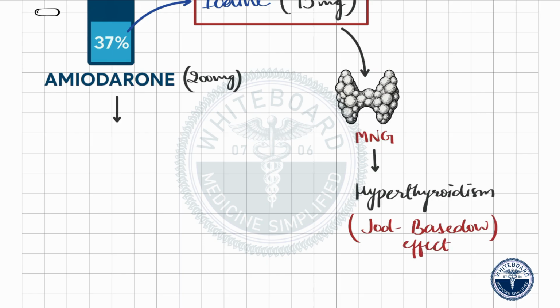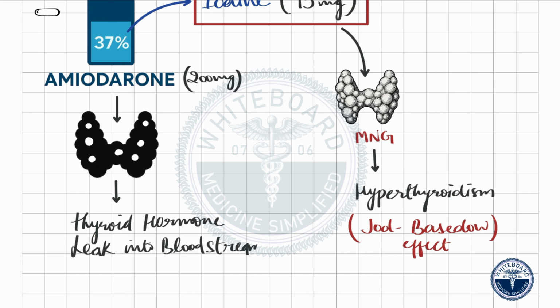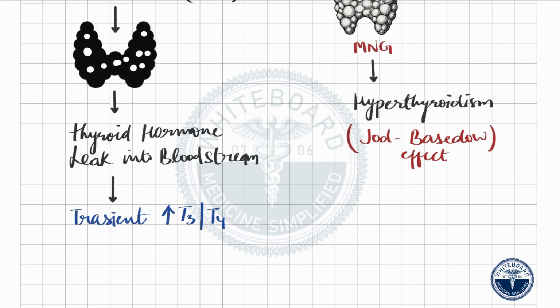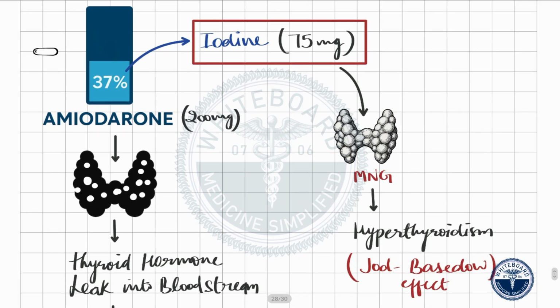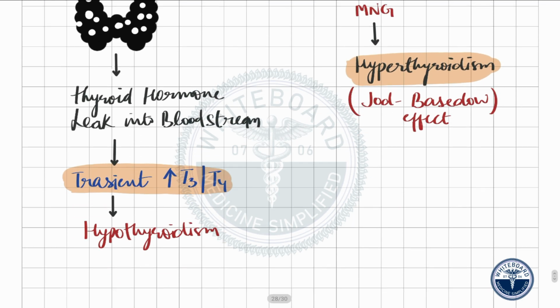And secondly, due to the direct toxic effect of amiodarone on the thyroid follicular cells, this damage causes the stored thyroid hormone to leak into the bloodstream, producing a transient thyrotoxic phase. Over time, as the gland becomes depleted and damaged, this phase may progress to hypothyroidism. So in summary, amiodarone can cause hyperthyroidism either through the Jod-Basedow effect or by direct cytotoxic injury, and in some cases it can eventually lead to hypothyroidism.